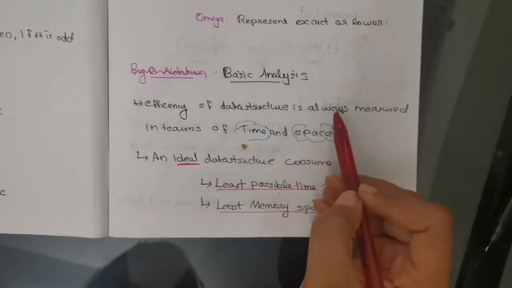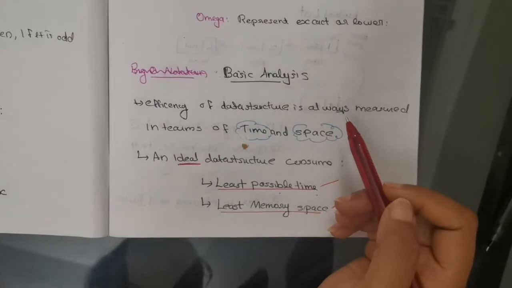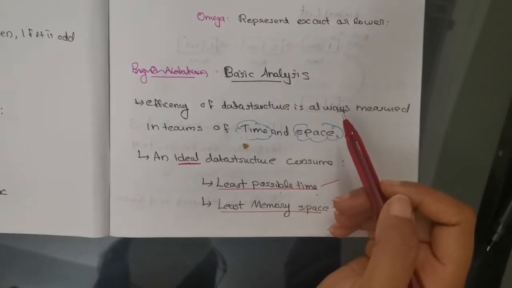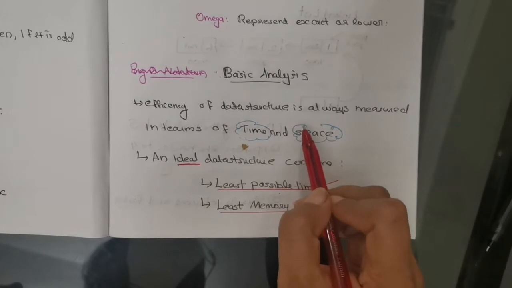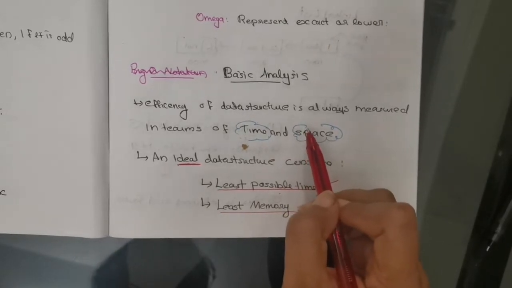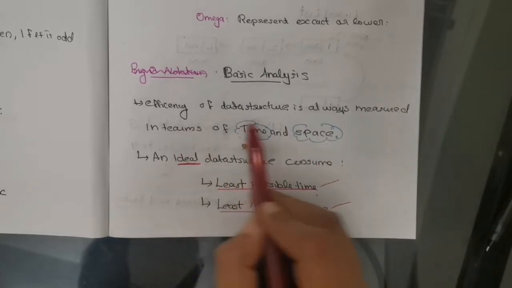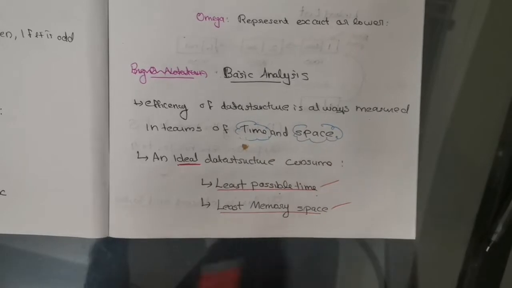So the first thing is data structure. You already know data structures: different data structures are available, and each is used for different purposes. Today we will discuss two things that have an important role in the data structure series: time and space. The efficiency of a data structure is always measured in terms of time and space.